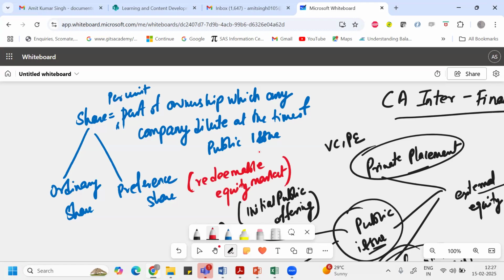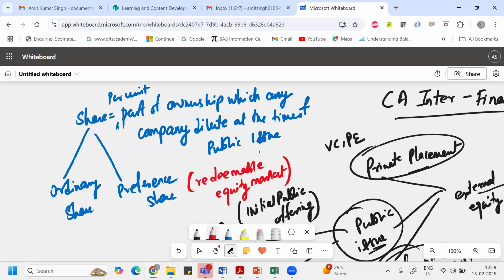Okay, so if you have a preference share of the company, you are not the actual owner of the company. The company has taken money from you for a fixed duration, and whenever they pay dividend, they give you first preference. But you don't get the voting right.